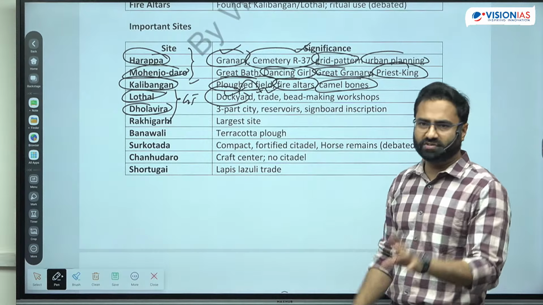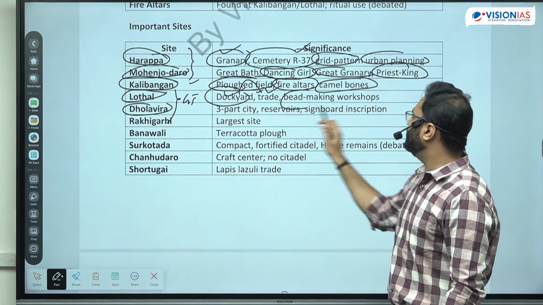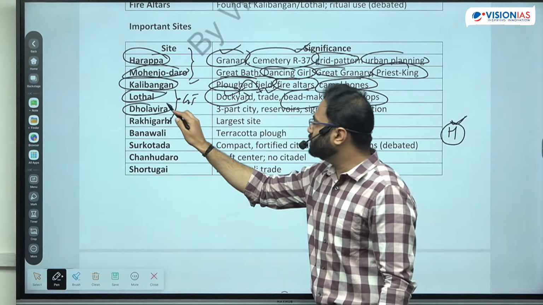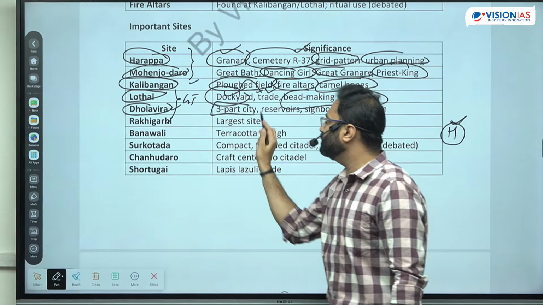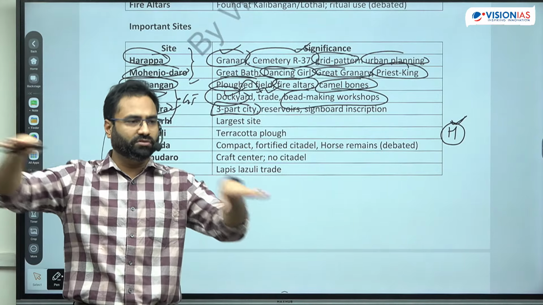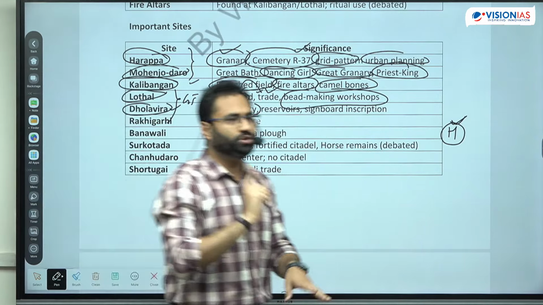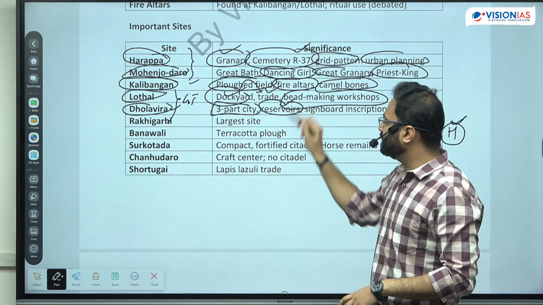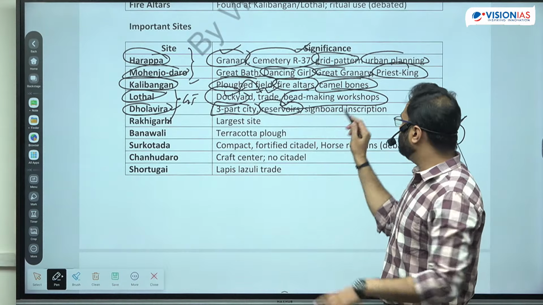Now there should be a certain type of industry. So these are the bead making workshops that were observed in this region. Similarly, Dholavira is a city which is divided into three parts. Not only the citadel and the lower town, there is a middle town also that was found over here. Next, there is a reservoir also and even there was a signboard.